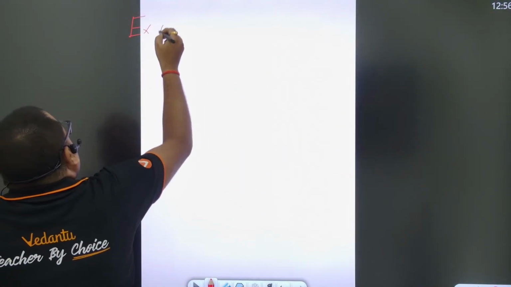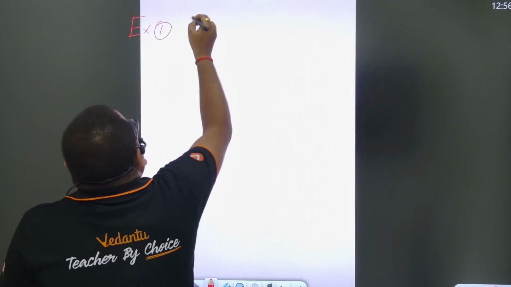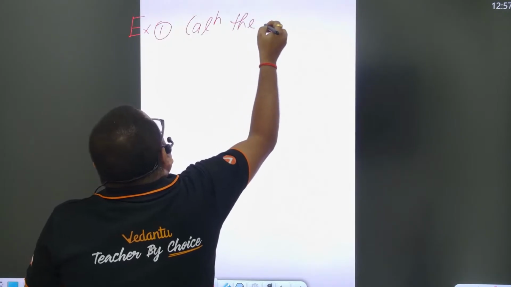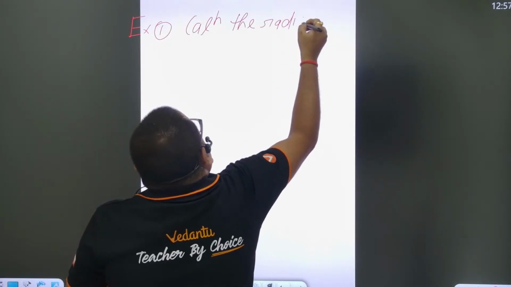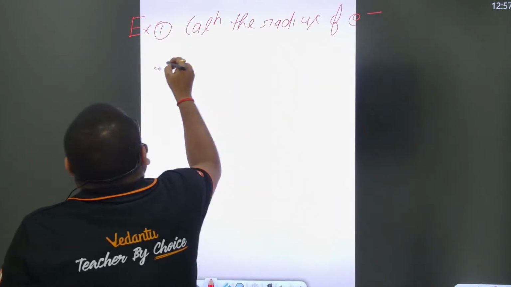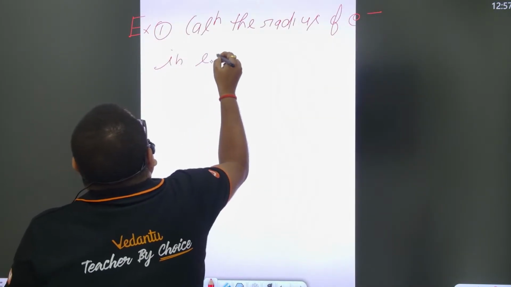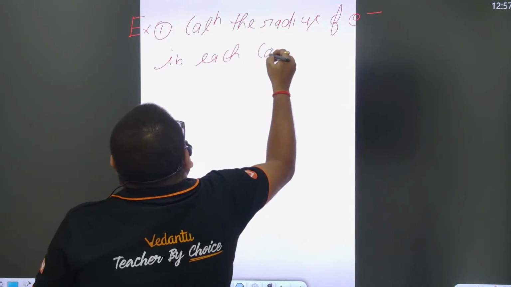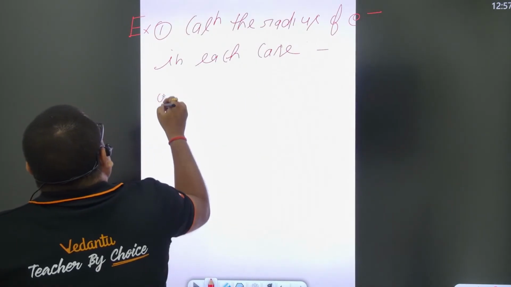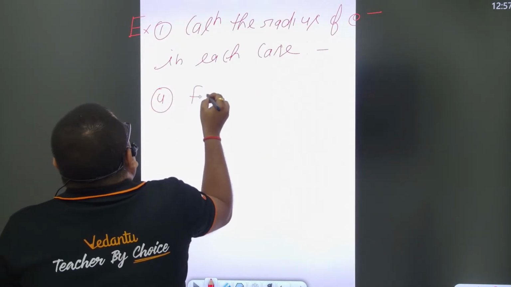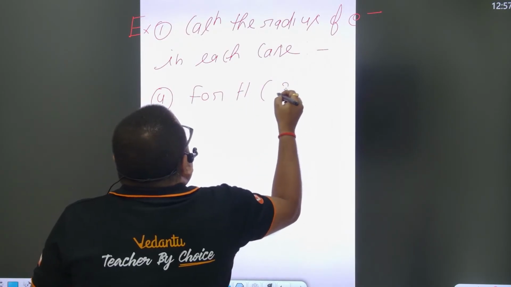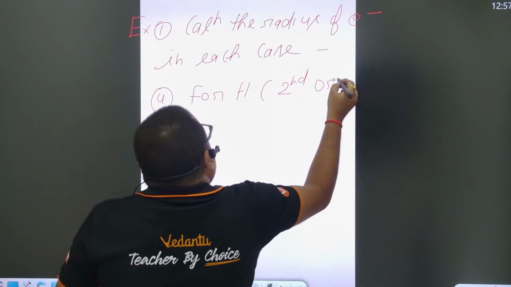For example, calculate the radius of the electron in each case. The first case is the hydrogen atom, with the electron present in the second orbit.